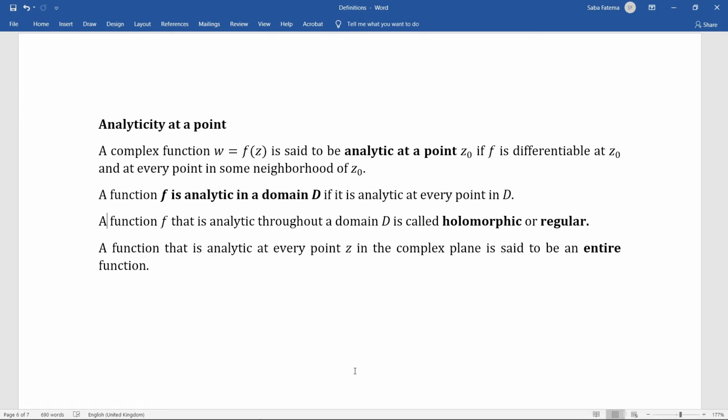A function f is said to be analytic in a domain D if it is analytic at every point in D. A function f that is analytic throughout a domain D is also called holomorphic or regular. A function that is analytic at every point z in the complex plane is said to be an entire function.